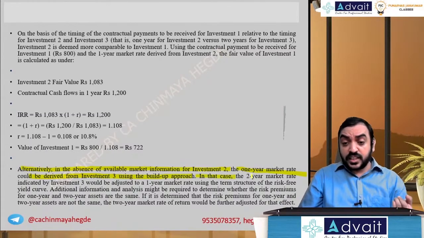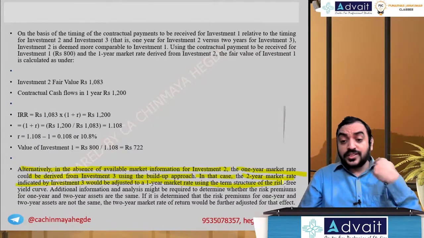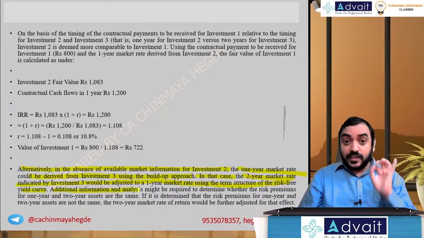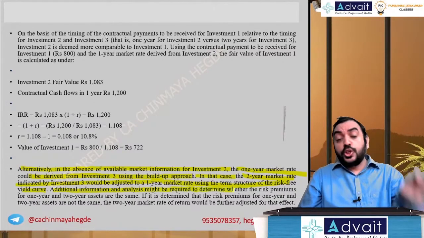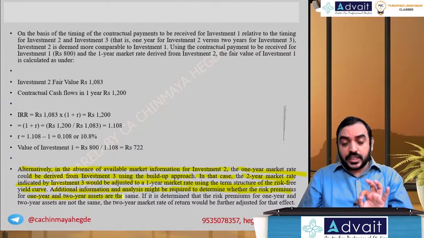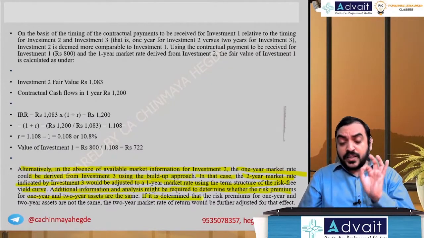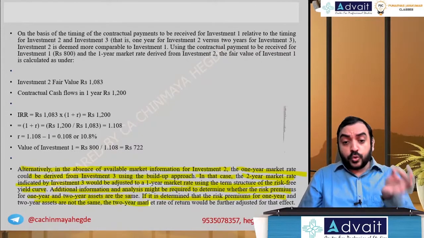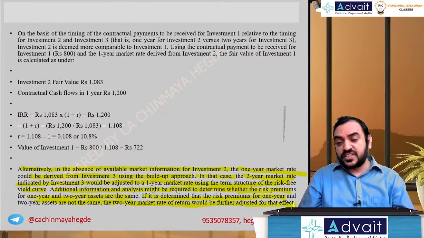In that case, the 2-year market rate indicated by investment 3 would be adjusted to 1-year market rate using the term structure of risk-free yield curve. Additional information and analysis might be required to determine whether the risk premiums for 1 year and 2-year assets are the same. If it is determined the risk premiums for 1 year and 2 year are not the same, the 2-year market rate of return would be further adjusted to that effect.